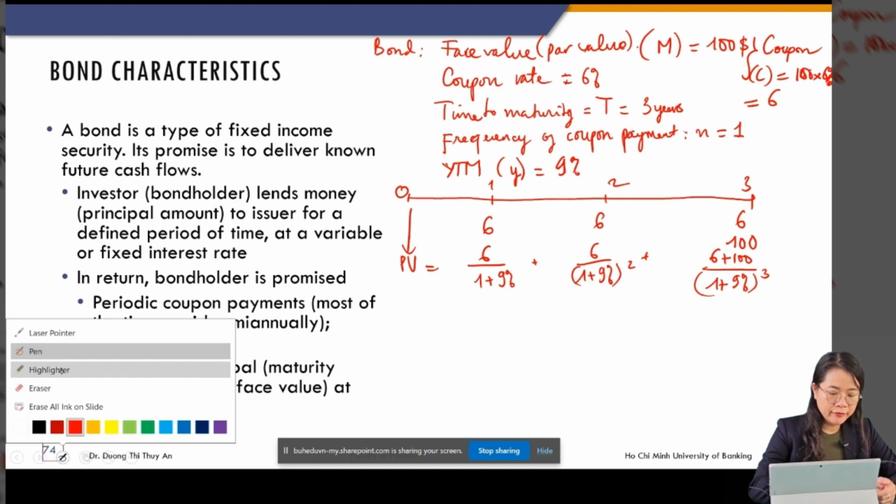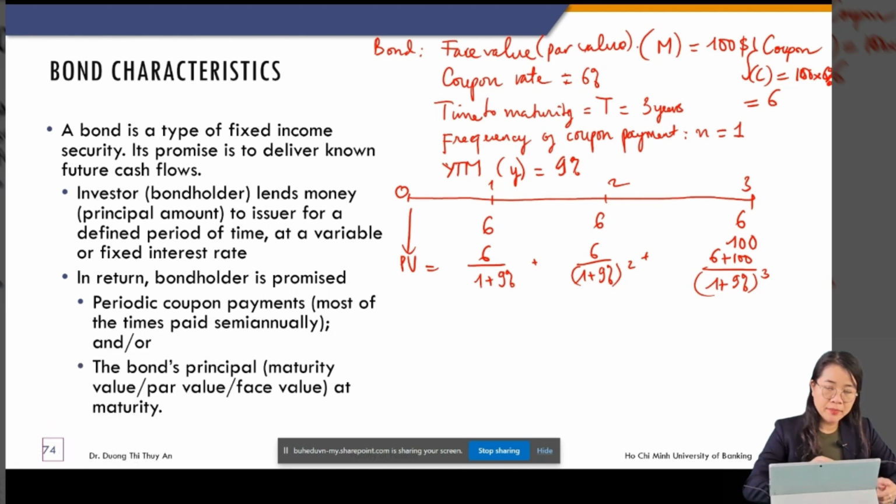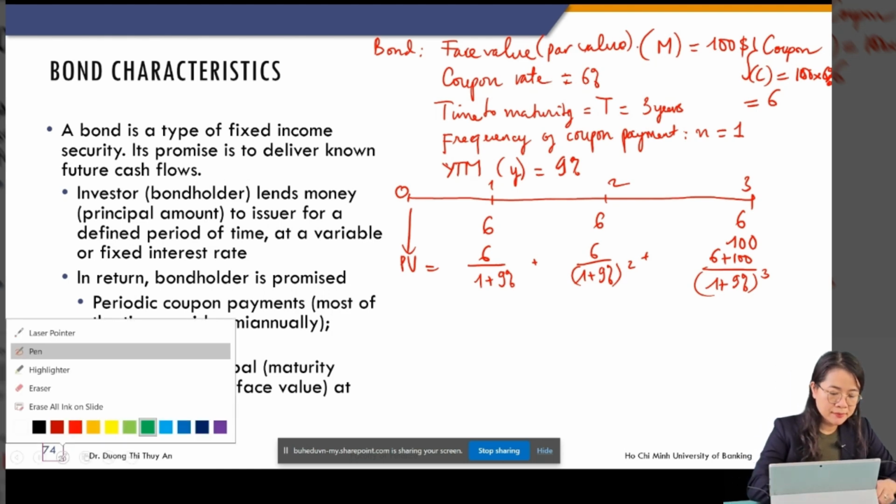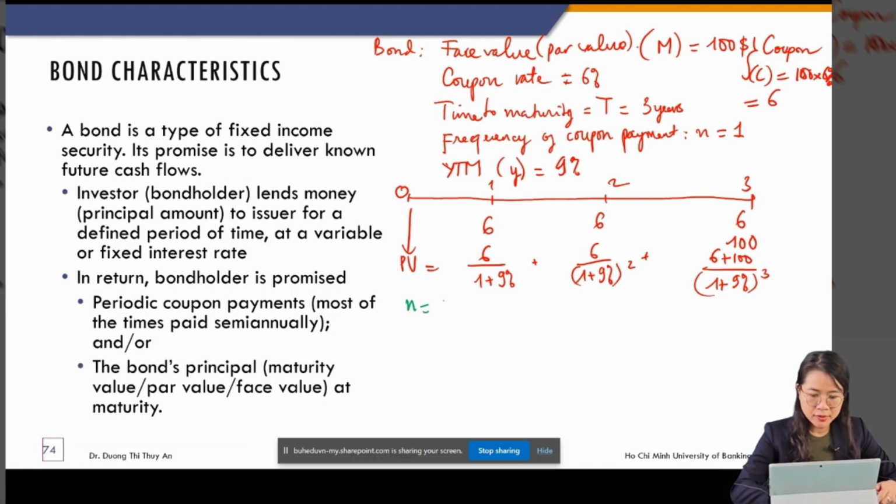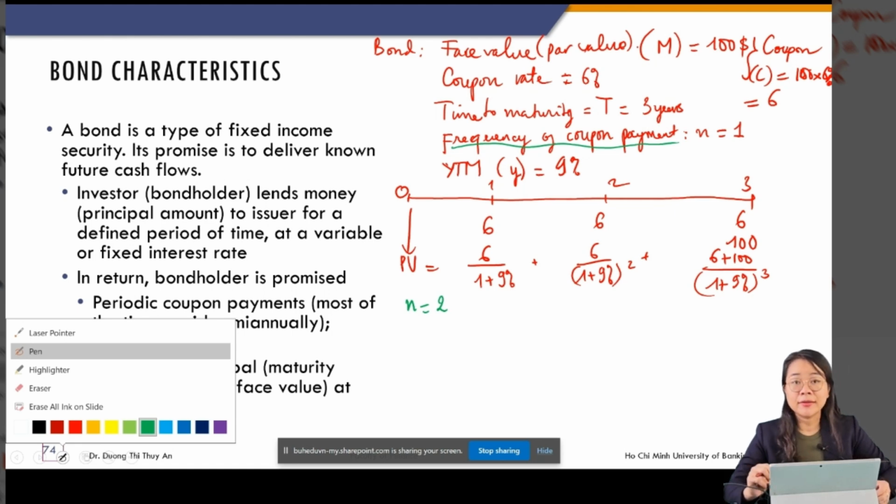Now I will change a little bit. What if the company pays coupon semi-annually, meaning every 6 months they pay coupon? So here we now have n equal to 2, the frequency of coupon payment, 2 times per year. So how does your cash flow look like?